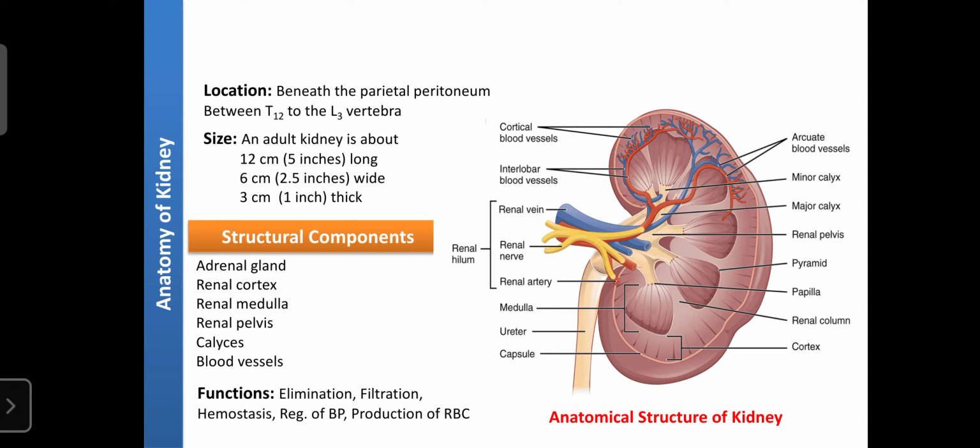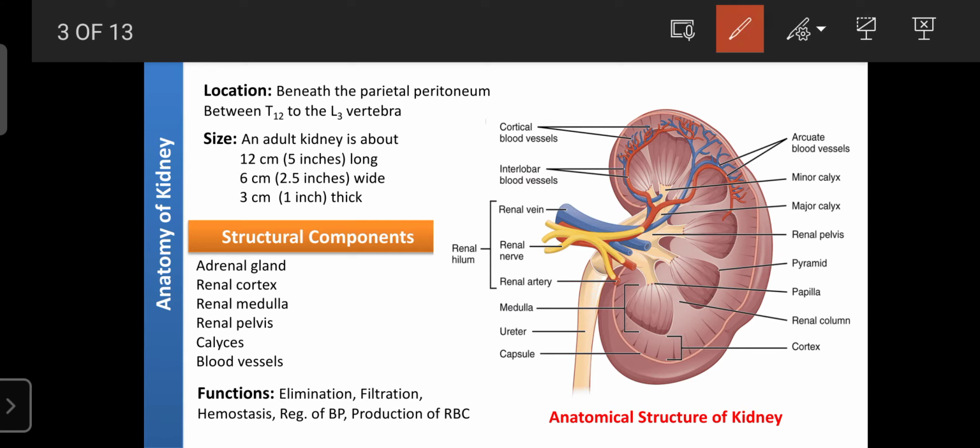So if the person is an adult weighing 70 kg, that person's kidney is between 150 to 200 grams. Regarding the structural components, the kidney mainly consists of the adrenal gland. It is the cap of the kidney. Okay, so this is the location of the adrenal gland.